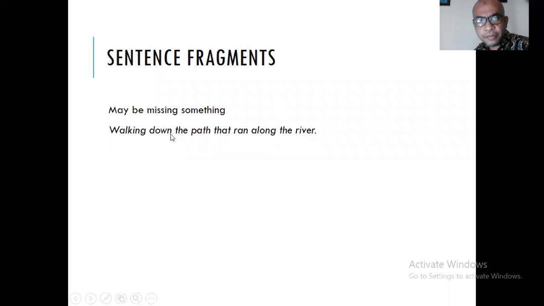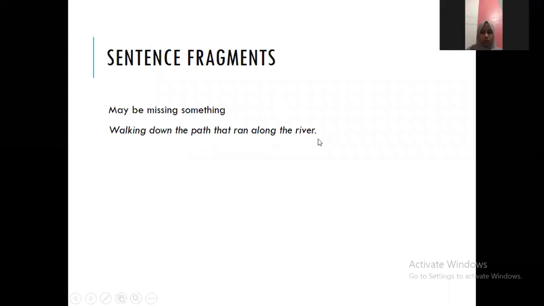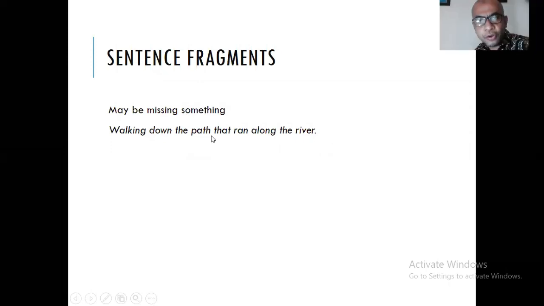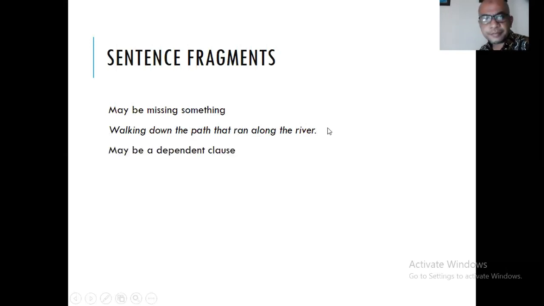So walking down can be the subject in this case, and the path that ran along the river is a dependent clause, and we need the predicate of walking down somewhere here. So this is called a sentence fragment. It's not clear what is the subject, what is the predicate. Okay.